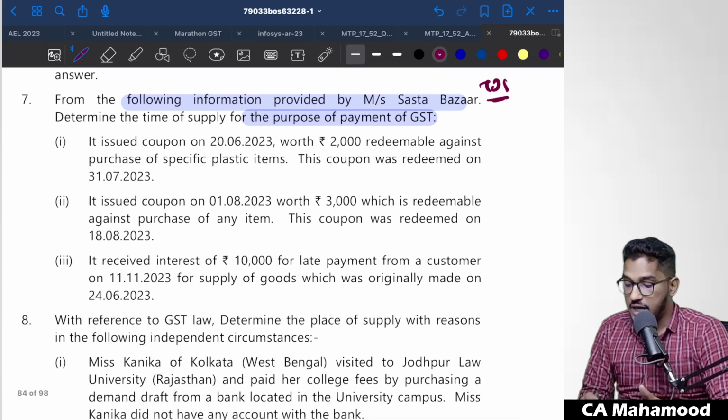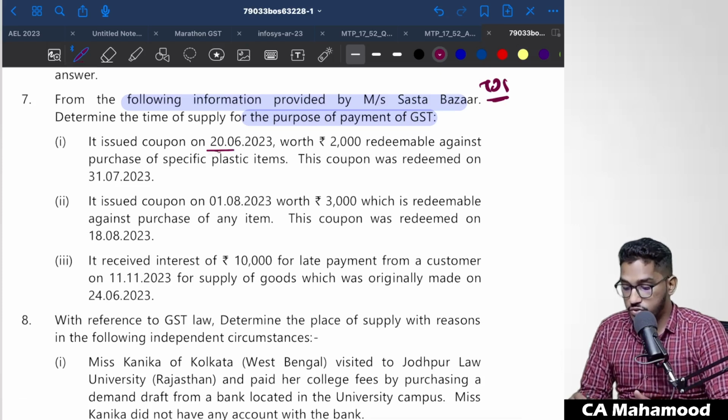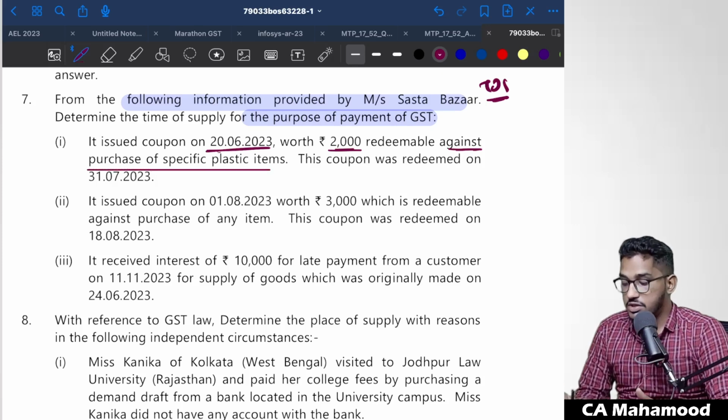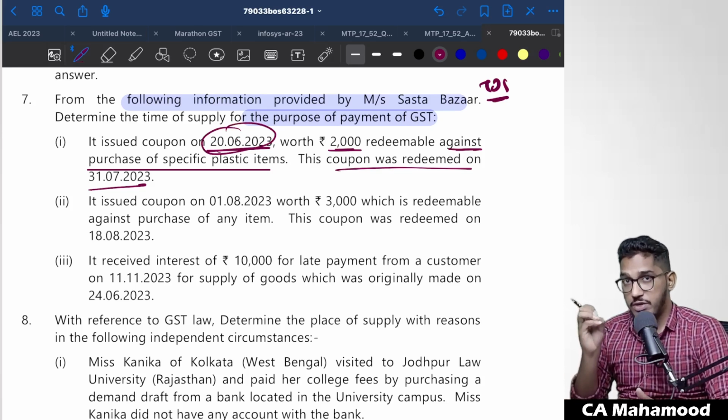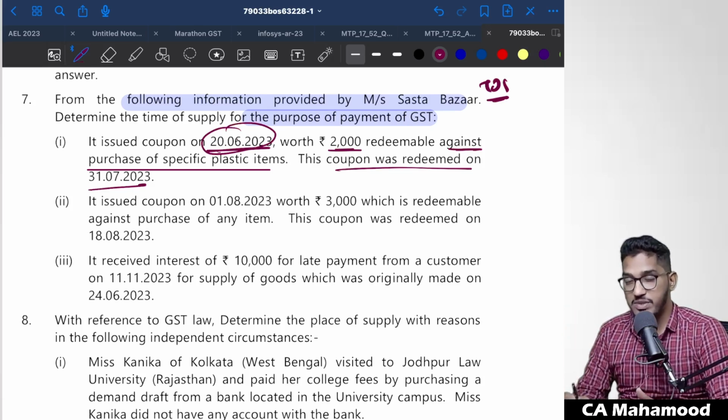So let us see. It issued a coupon on 20th of June 2023 worth 2,000 rupees, redeemable against purchase of specific plastic items only. This coupon was redeemed on 31st of July 2023. So they have given a coupon which is redeemable. For what purpose this coupon can be used was known at the time of issue of the coupon itself. So in that case, what will be the time of supply for that coupon?